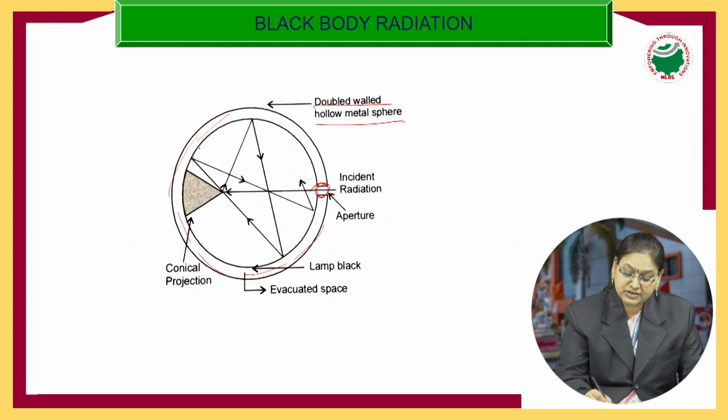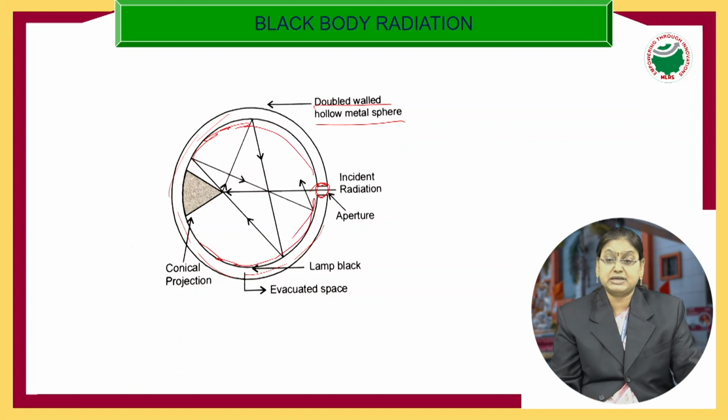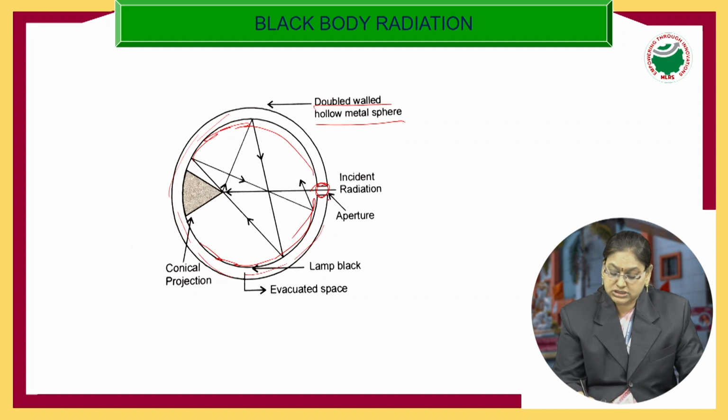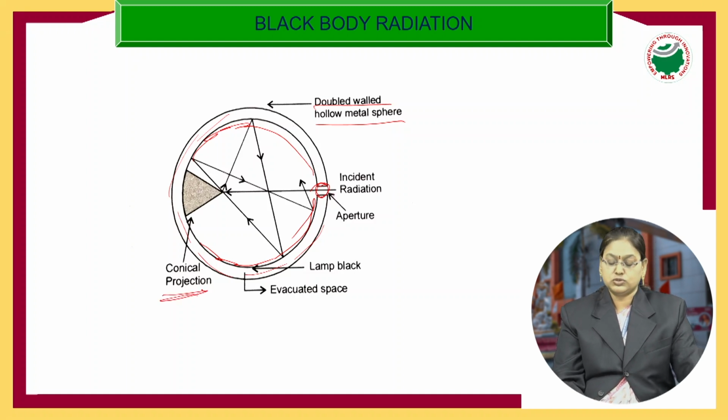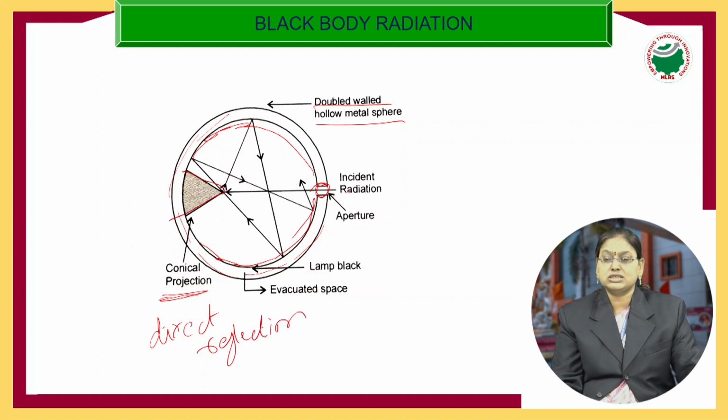The inner surface of this metal sphere is painted with lamp black. Opposite to this hole, we place a conical projection. Why are we using a conical projection here? To avoid direct reflection of radiation, we place a conical projection opposite to this hole.